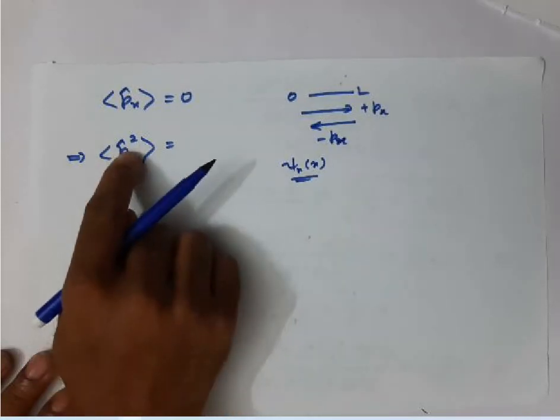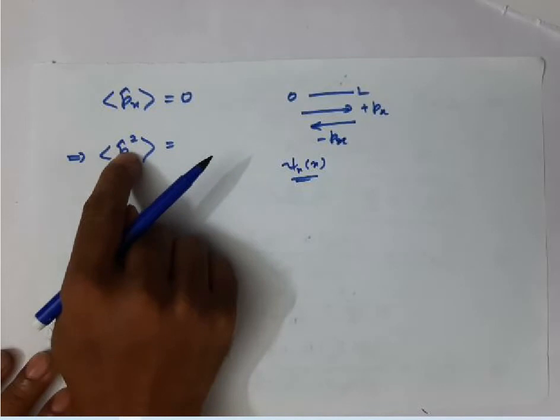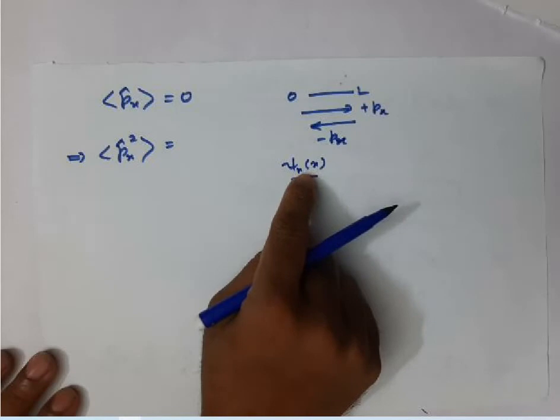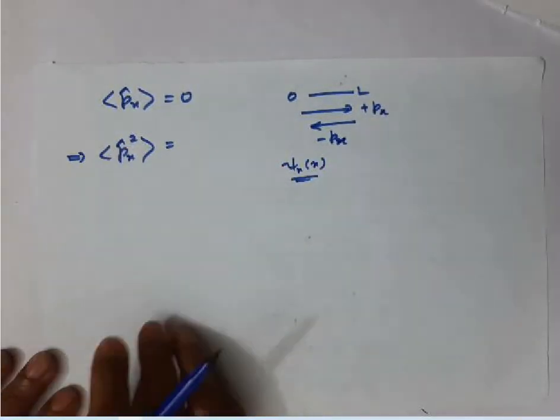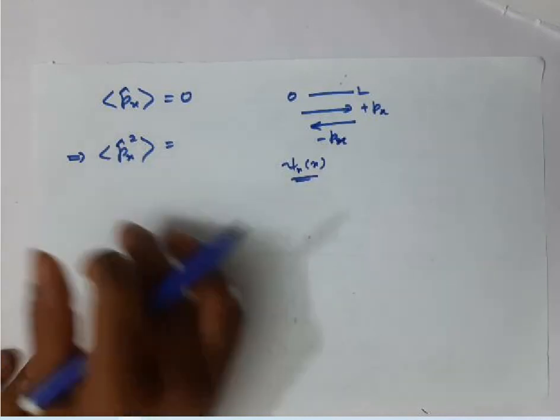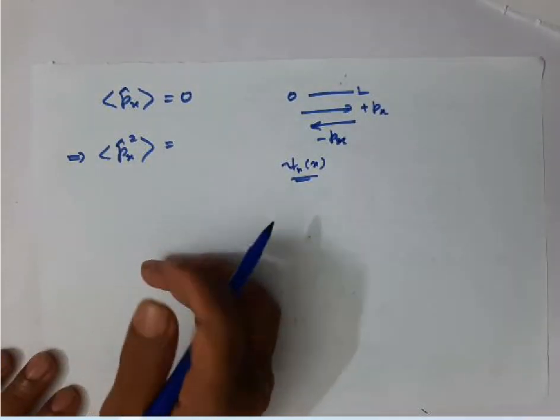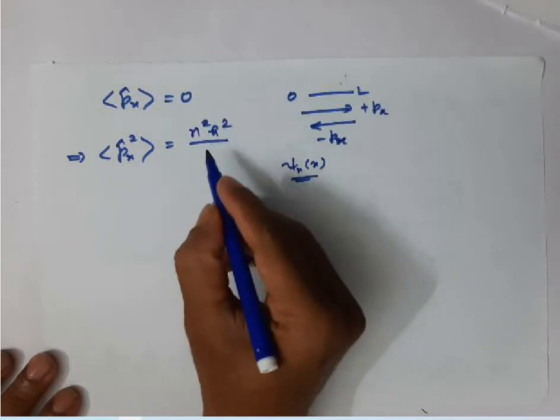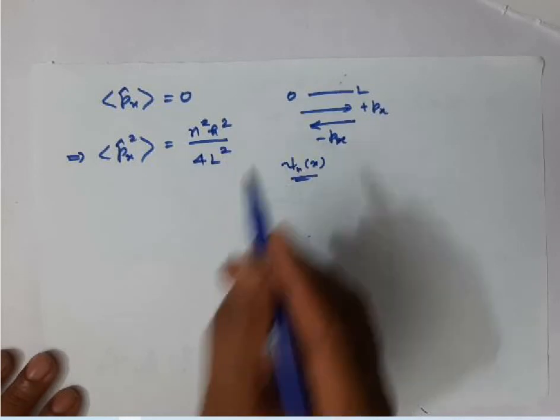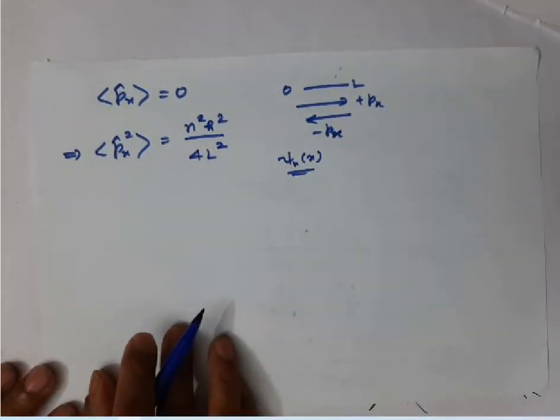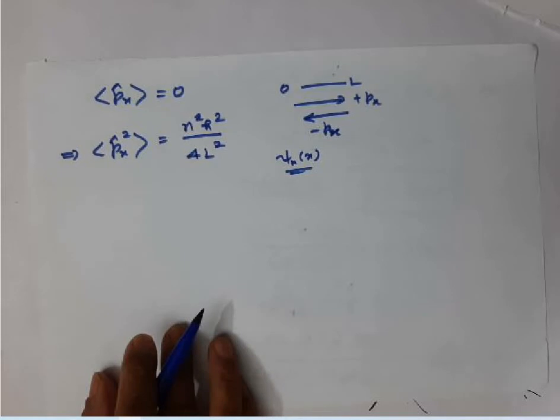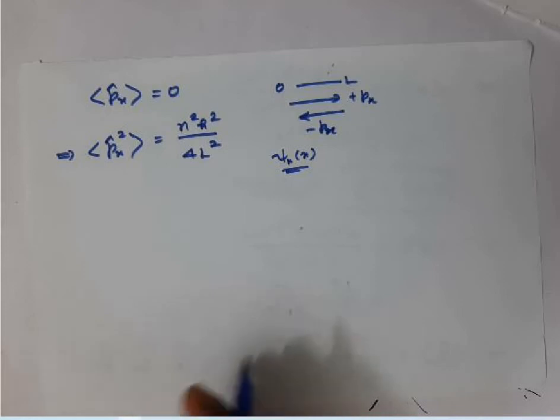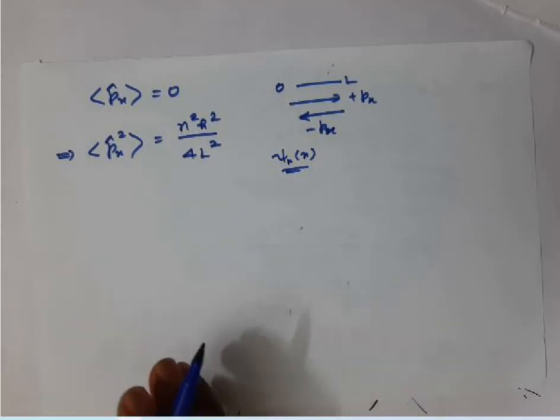Watch this carefully. If you apply this operator to the function, you will get the same function as a result. It means this function is an eigenfunction for this operator. So if you calculate the average value of this operator, you will get the answer as n squared h squared over 4 times L squared. This is the answer we get. So we have obtained the average value of x, the average value of x squared, the average value of px, and the average value of px squared.